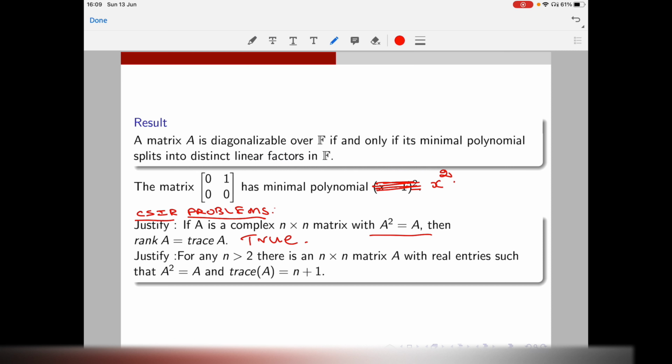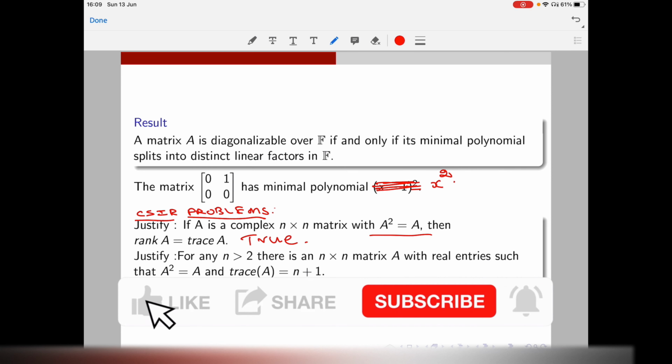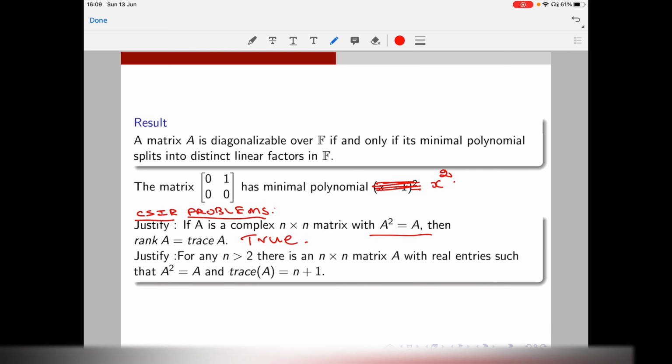Okay, so you can similarly justify the next question. It is very simple. The second problem is an exercise. Basically, it requires the same idea only. Please comment your answer for the second problem, whether it is true or false. Again, the idea is the same.